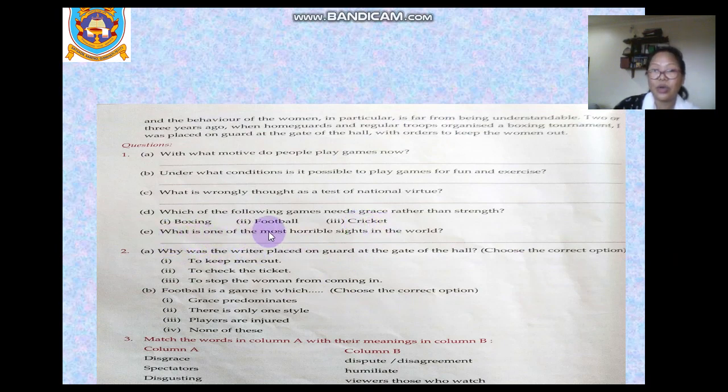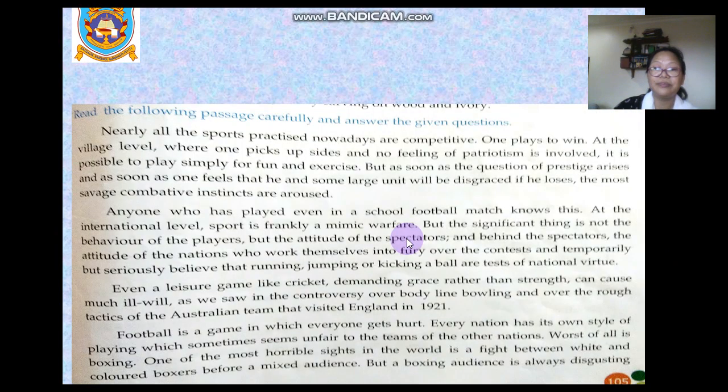What is one of the most horrible sights in the world? One of the most horrible sights in the world is a fight between white and colored boxers before a mixed audience. That means a boxing match between a white person and a colored boxer, somebody who is not white. Mixed audience means the audience has both white and colored people. So that is the most horrible and disgusting sight.